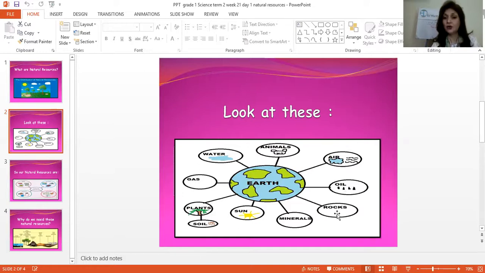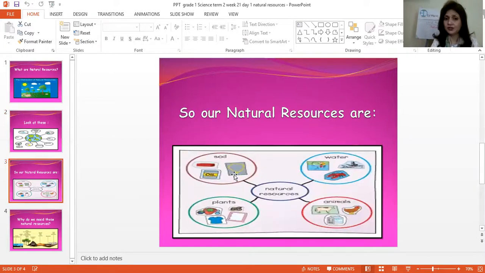Oil is there, rocks, minerals, sun is a natural resource, plants, soil, gas, water. These are actually all the things which we all need, whether we are living things, whether we are humans, whether we are plants, whether we are animals. We all need air, we all need oil, rocks, we all need sunlight, we all need water, right? So our natural resources are soil, water, plants, and animals.